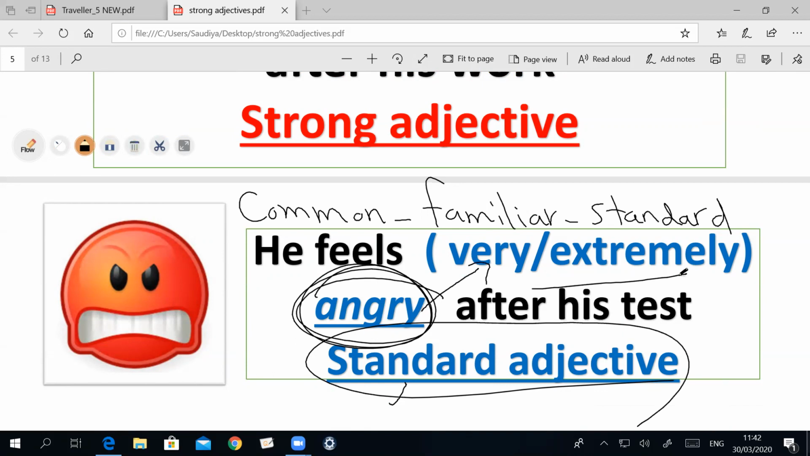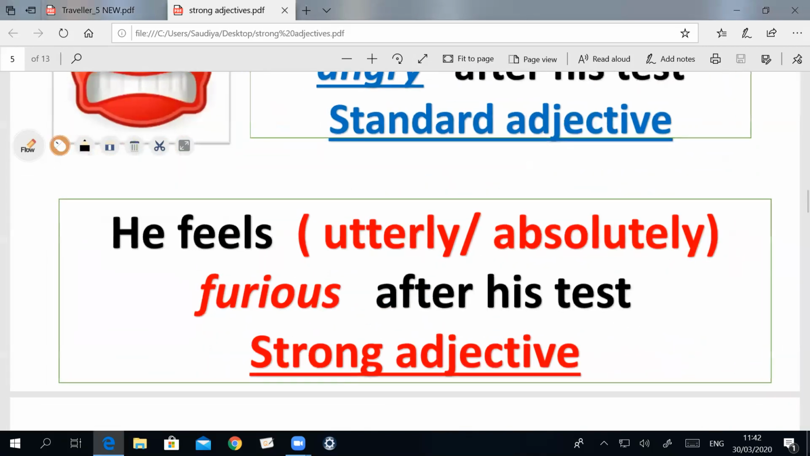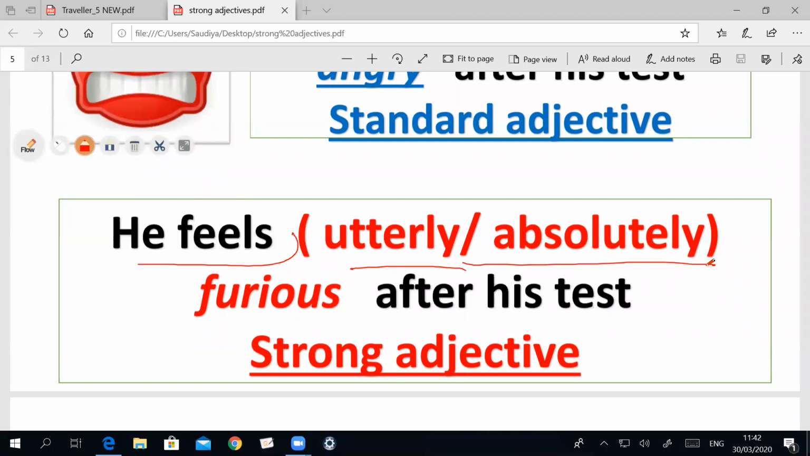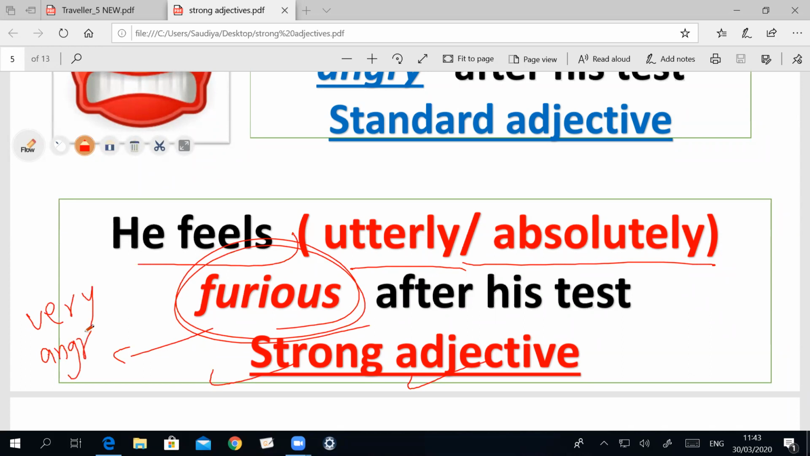How can you describe this person using another strong adjective? Can you think what's the strong adjective from angry? Yes. So this person, he feels utterly or absolutely furious. So the word furious is a strong adjective, and it means very what? Yes, you can say very angry. This person is very angry. Sometimes you can say he is utterly or absolutely furious.